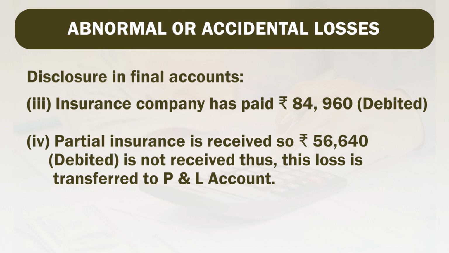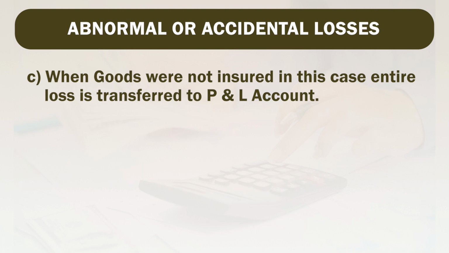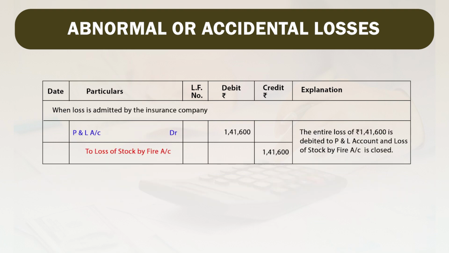Now friends, we will see the third case when goods were not insured. In this case, the entire loss is transferred to profit and loss account. Here, when loss has taken place, loss of stock by fire account will be debited by 1,41,600 to trading account cost price, to input CGST account 10,800, to input SGST account 10,800 will be cancelled, and entire loss will be transferred to profit and loss account because we have not taken any insurance for that.